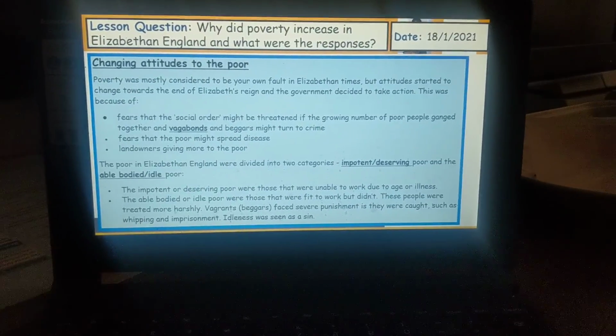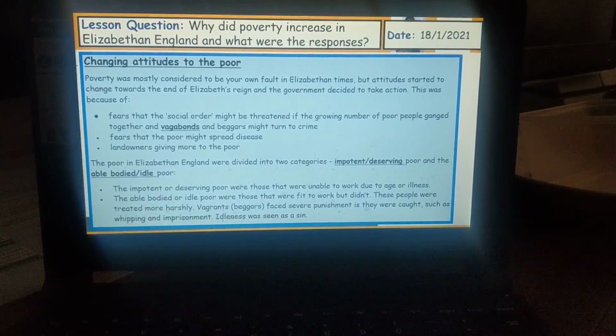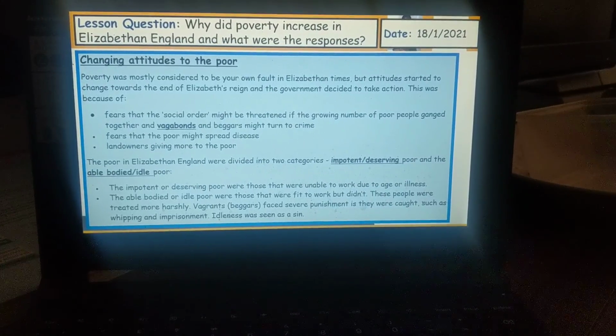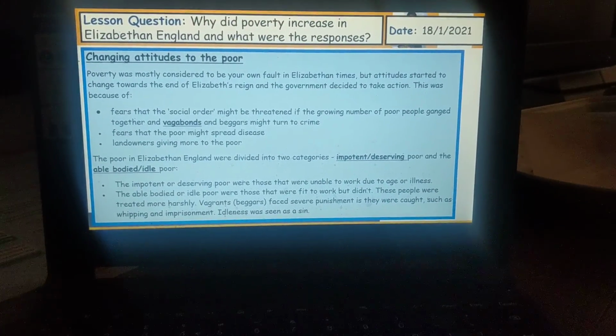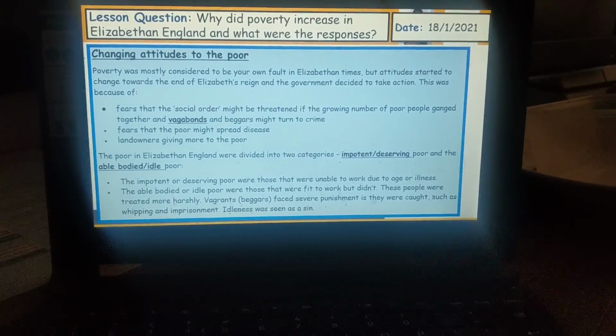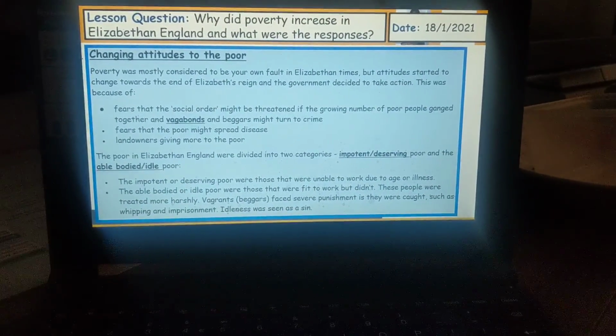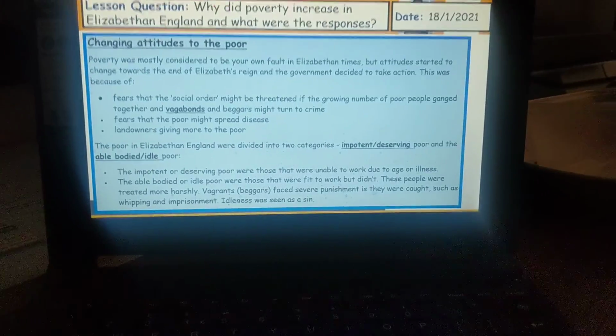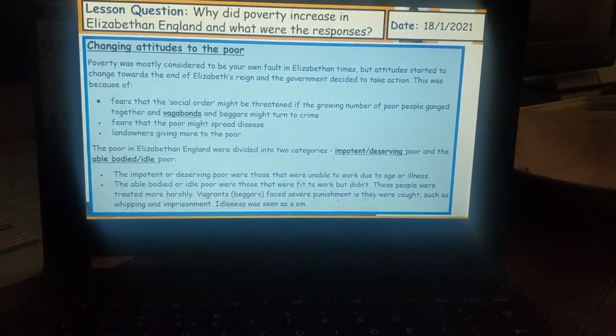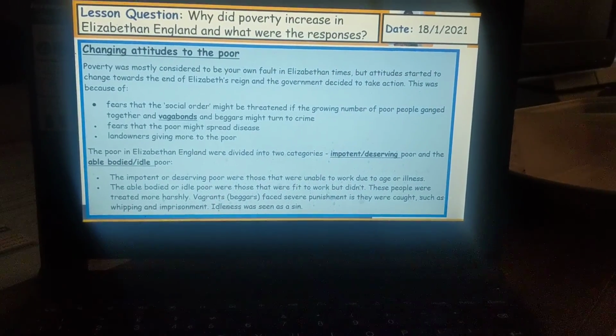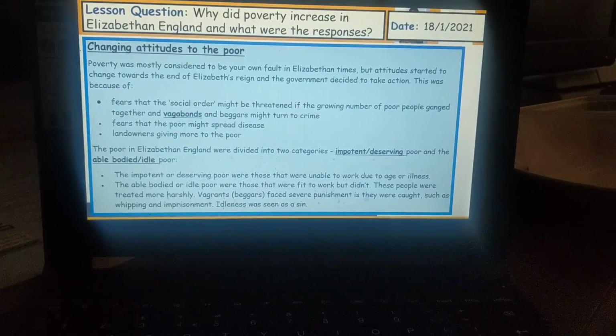This was because fears that the social order might be threatened if the growing number of poor people ganged together, and vagabonds and beggars might turn to crime, which would then cause fear, which would then cause chaos, which would then make the government feel like they can't control and manage their population because of the high levels of crime. Fears that the poor might spread disease, and landowners giving more to the poor.